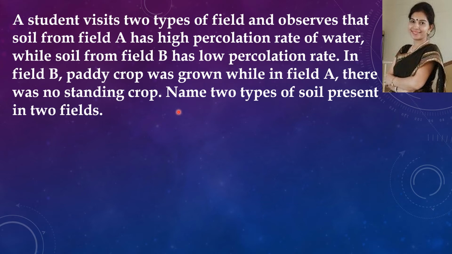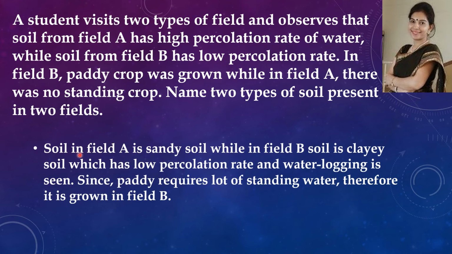So students, as we can see that in field A, the percolation rate was very high, and we know that percolation rate is very high in case of sandy soil and it is unfit for agriculture. So field A will be sandy soil, and in field B paddy crop is growing and it has very low percolation rate. So we know that clay soil has very low percolation rate, and for paddy we require a crop which can hold a lot of water, because waterlogged conditions are required for paddy crop.